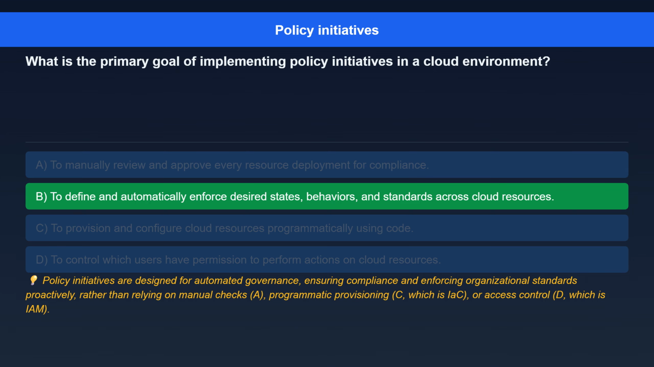The correct answer is to define and automatically enforce desired states, behaviors, and standards across cloud resources. Here's the explanation. Policy initiatives are designed for automated governance, ensuring compliance and enforcing organizational standards proactively, rather than relying on manual checks. A is programmatic provisioning, C, which is IaC, or access control, D, which is IAM.